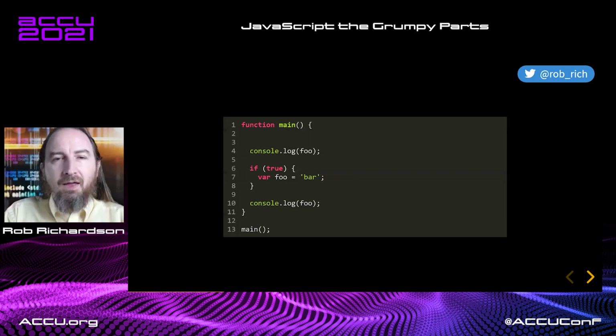So let's look at this code. Now, here's a function. I call this function main from down here. And in this main function, we will console log foo, we'll define foo inside this curly brace, and we'll console log foo again. What happens here? Take a minute and think through it and see if you can figure out what this code will do.